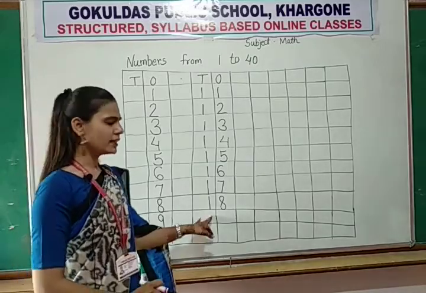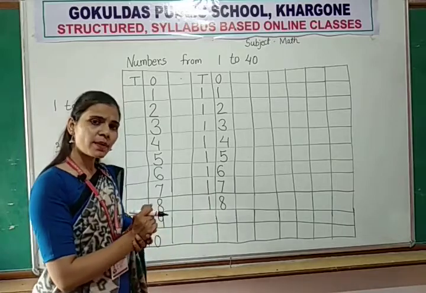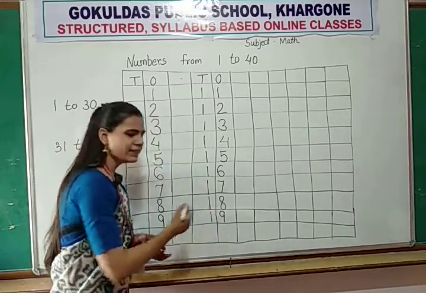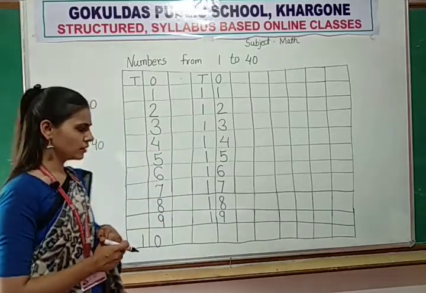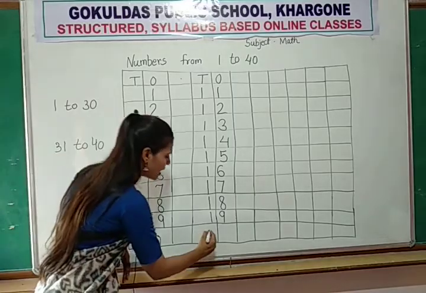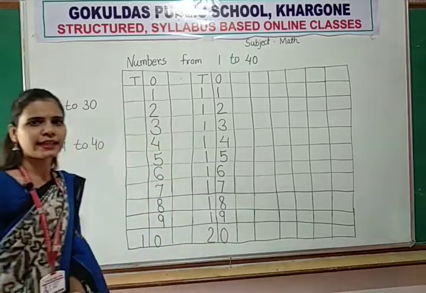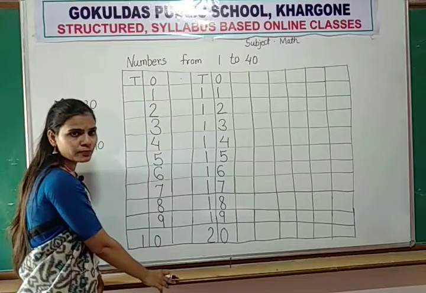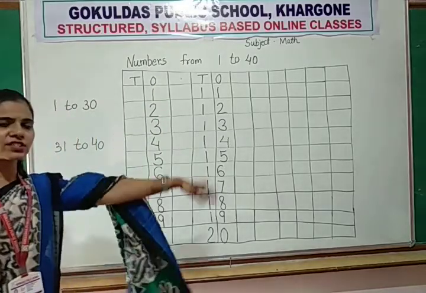Now after number 18, 19 will come, 1, 9, 19. Now after 19, 20 will come. How to write 20? 2, 0, 20. So these are 11 to 20 written.